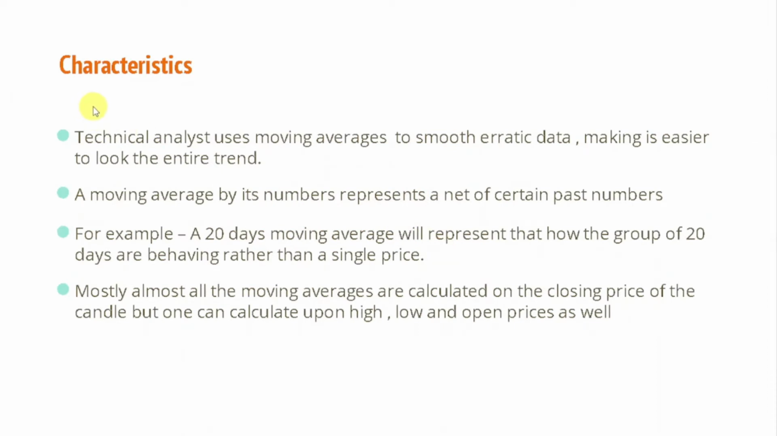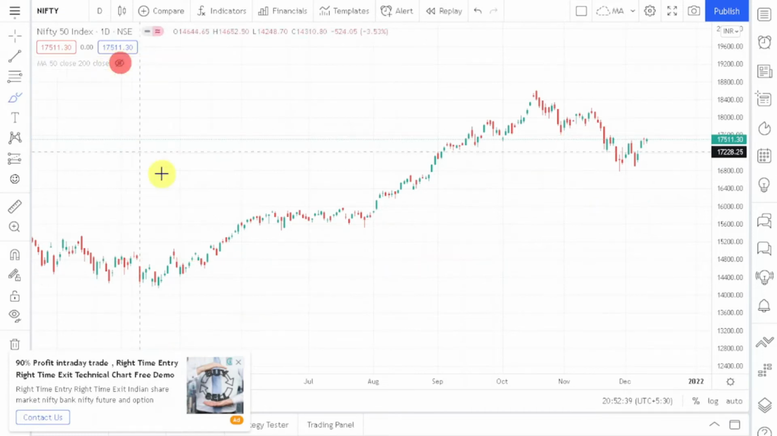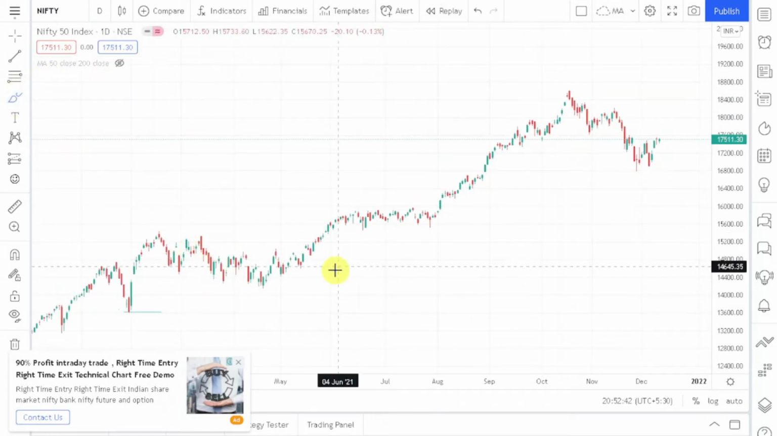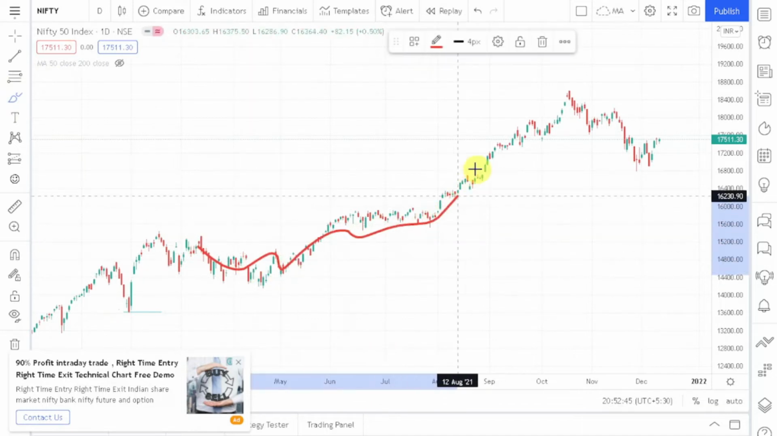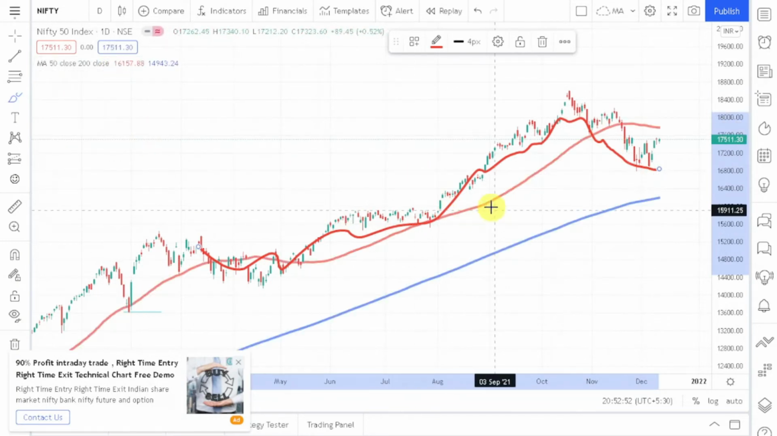Now let's move on to moving average characteristics. We will talk about basic features which a moving average has. Technical analysts use moving averages to smooth erratic data, making it easier to see the entire trend. If you are new to technical analysis, then you may not be able to read the price action very well. In this example, if I hide this moving average, then if you are a beginner, you may not be able to figure out what the trend is. Some people may have difficulty analyzing the trend, but if I use this moving average, then you can see clearly that the prices have gone up and it is clearly an uptrend.